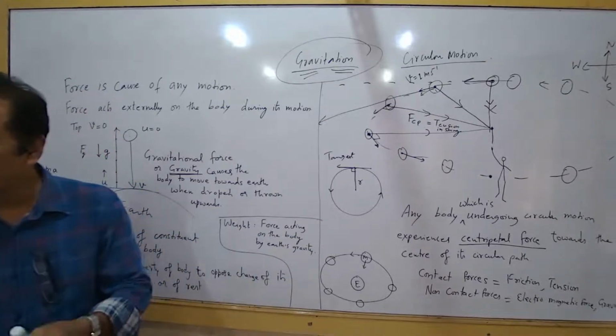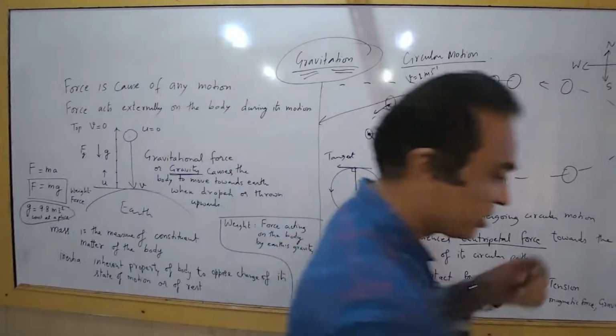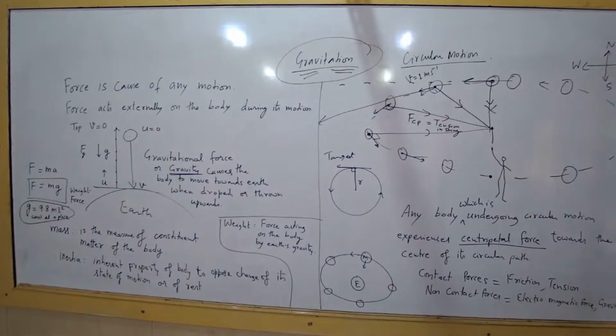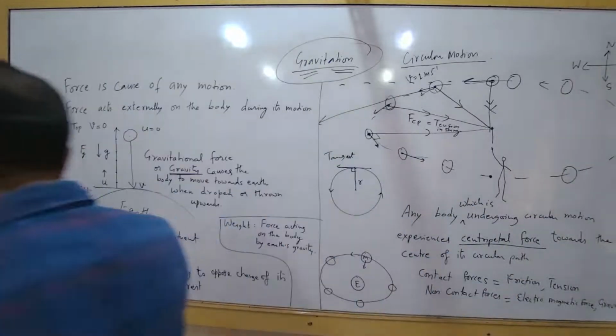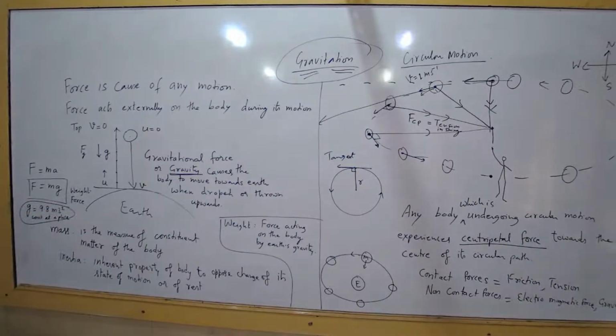It is the combination of relative positions of Earth with respect to the moon and sun. That's how the tides take place. So high tides happen because of that. The force at play in all those situations is gravitation. Is it clear? Force at work is gravity.